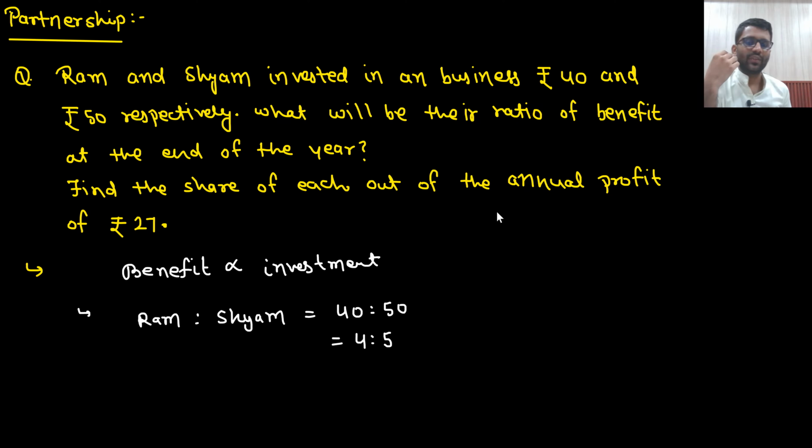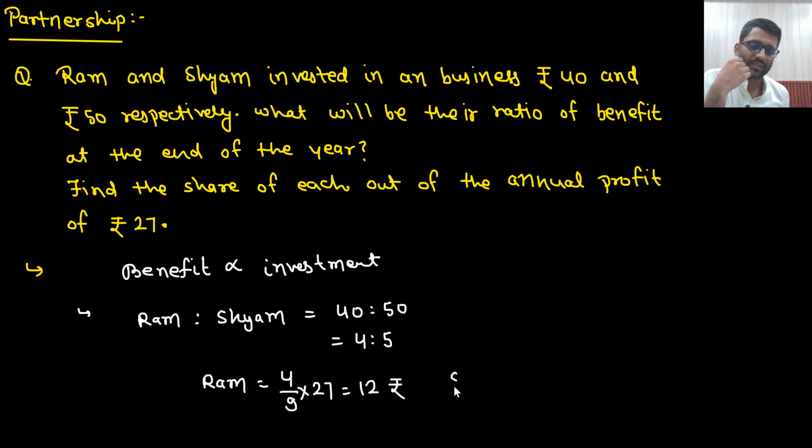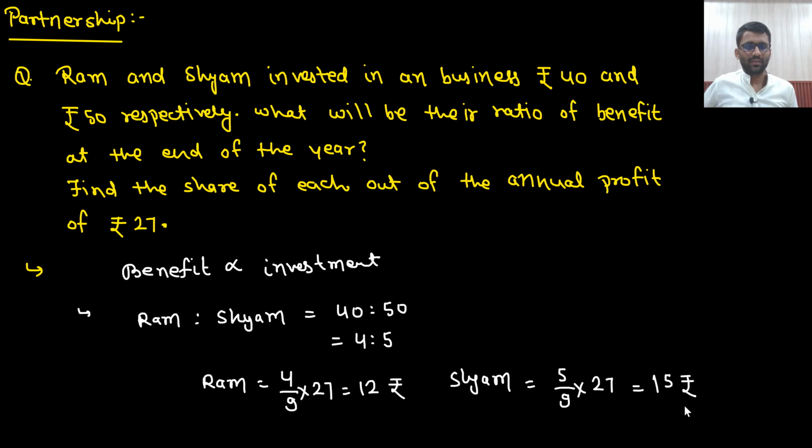Find their share of each out of the annual profit of rupees 27. So what will be their share? How much will Ram get? Ram will get 4/9 into 27, which is 12 rupees. And how much will Sham get? Sham will get 5/9 into 27, which is 15 rupees, right? So the ratio also you can check, 4:5 only. Okay.